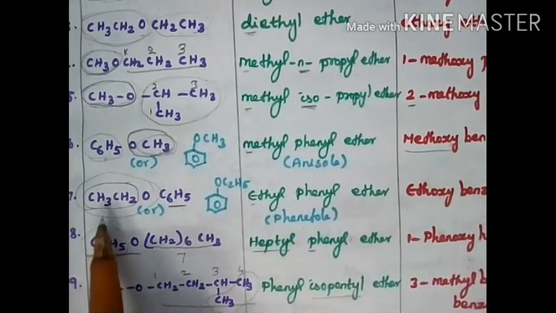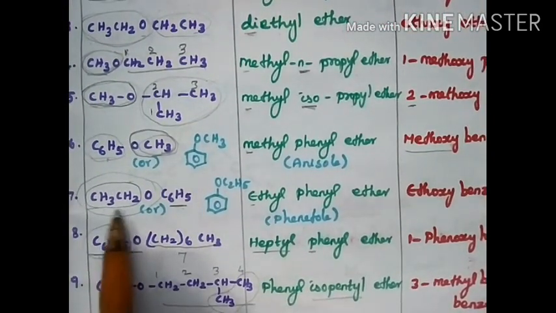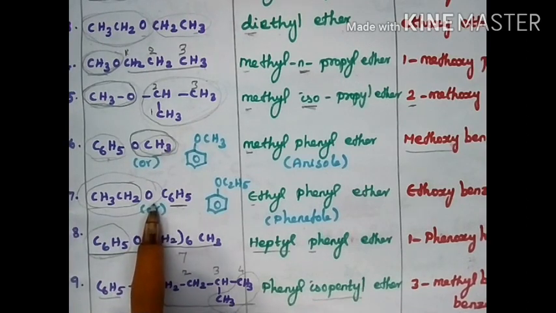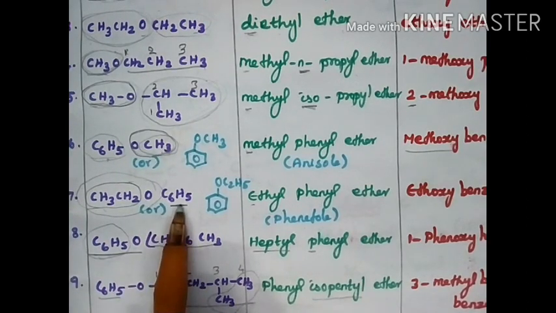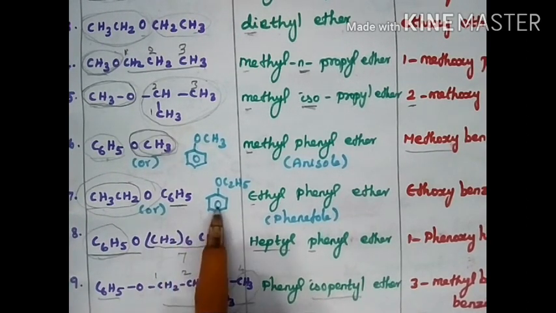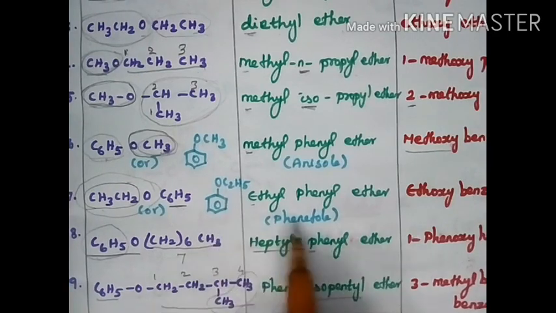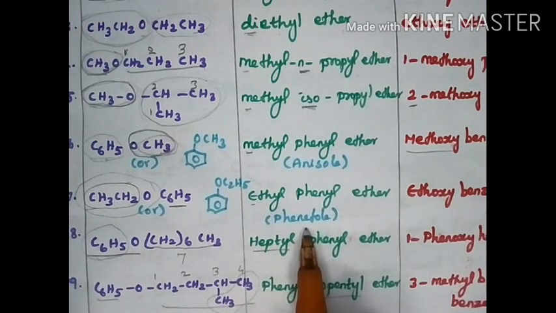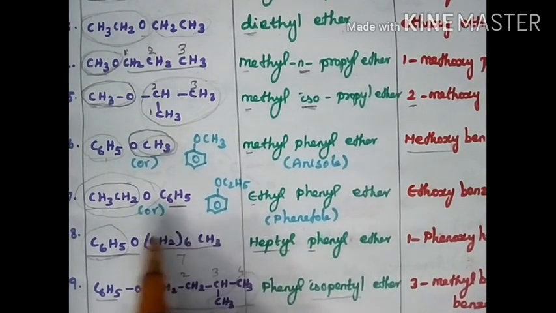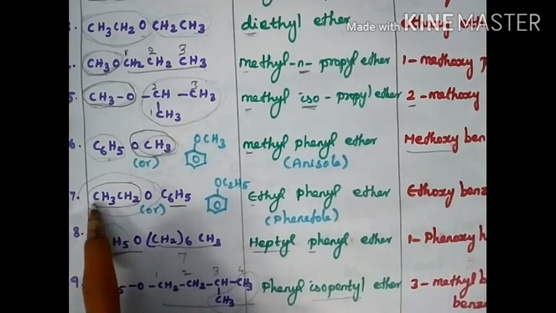And the next is CH3CH2, which is ethyl, then O, ether, and then phenyl. That means in a benzene ring, OC2H5 is attached. OCH3 means anisole, and OC2H5 is called phenetole. Here it is ethyl and here phenyl.